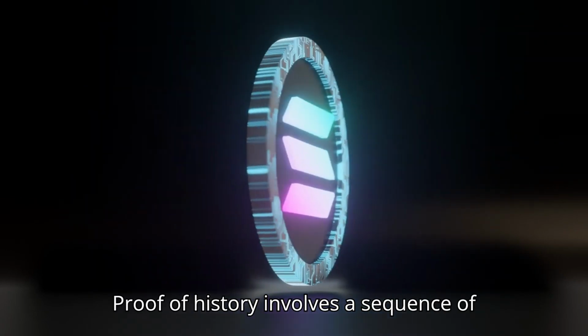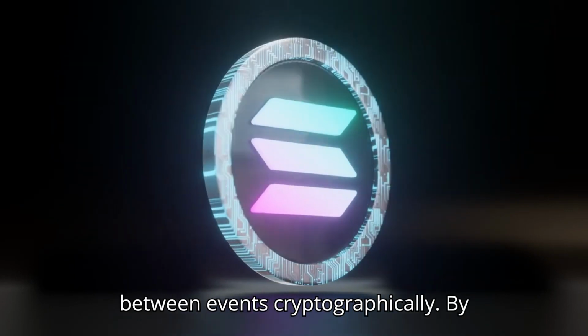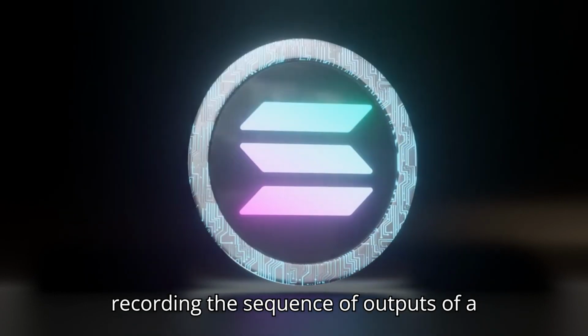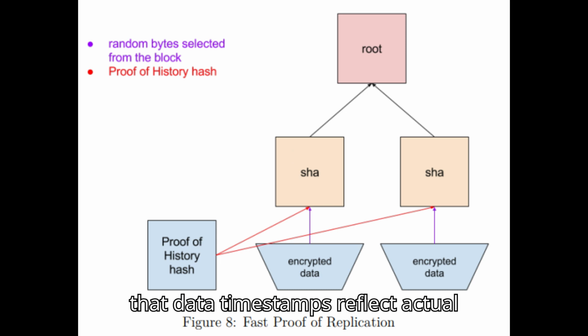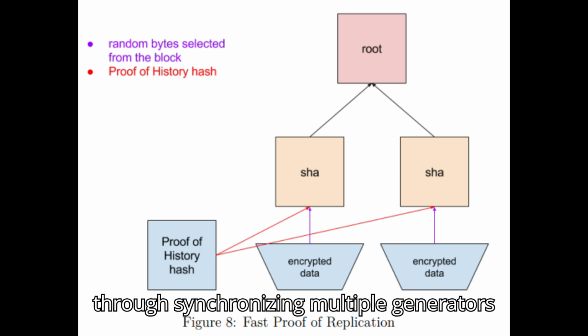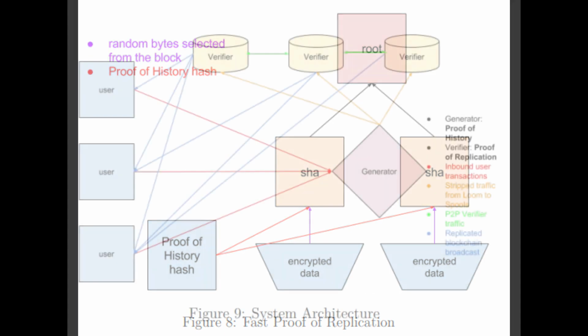Time verification through proof of history. Proof of history involves a sequence of computations to verify time passage between events cryptographically. By recording the sequence of outputs of a cryptographic function, Solana ensures that data timestamps reflect actual occurrence times. Horizontal scaling of this process is achieved through synchronizing multiple generators, without resorting to sharding methods.